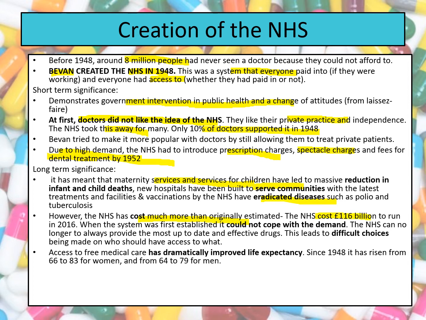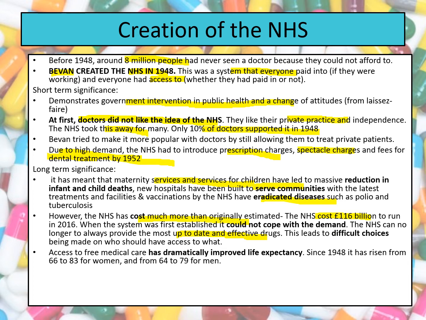And obviously, there are lots of times when the NHS can't quite cope with the demand. As a result of the fact there's a lot of demand and not enough money, the NHS can't always provide the most up-to-date and effective drugs, and they have to make very difficult decisions about which drugs they're going to buy for which patients. So there are lots of difficult choices, and some people believe that the NHS now doesn't do enough.